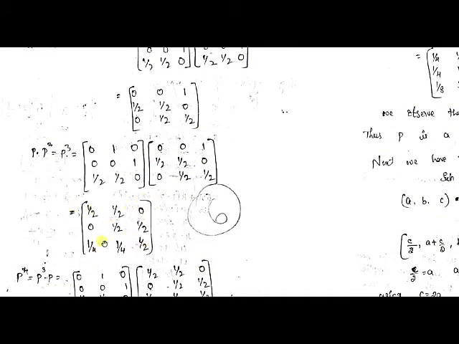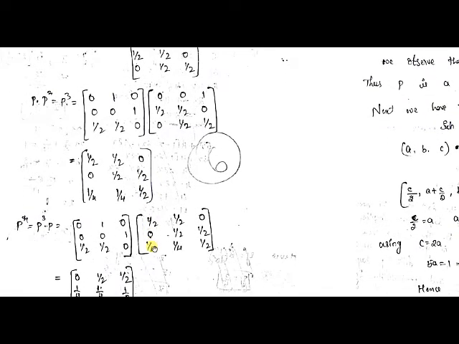So this matrix again contains a 0 element, so it is not positive. We cannot consider this as positive elements. So again we are going further.